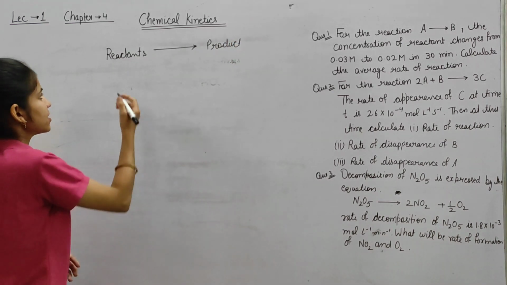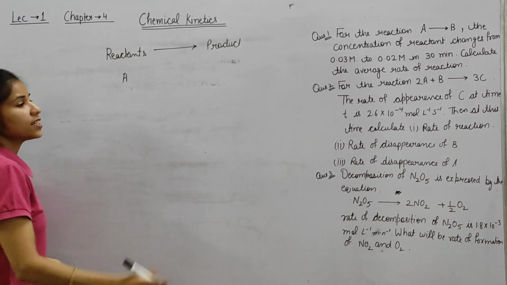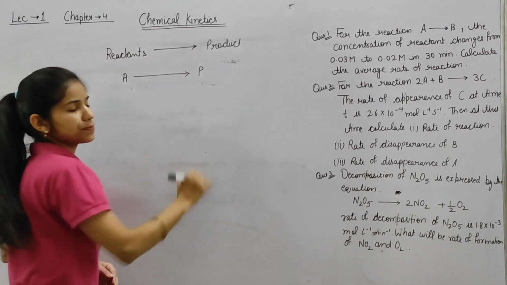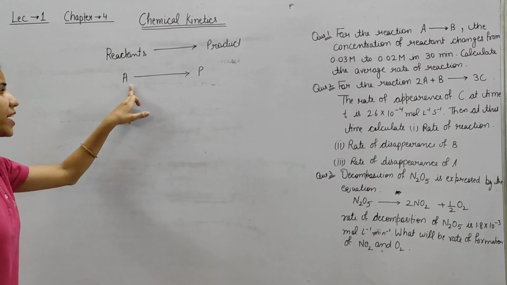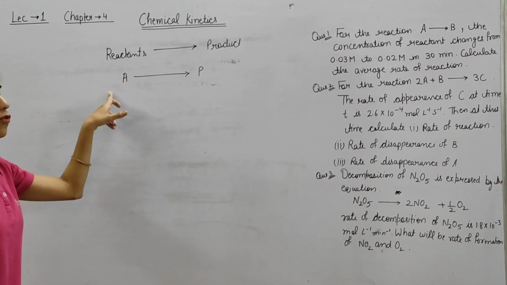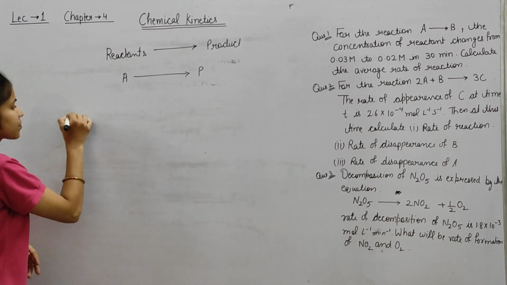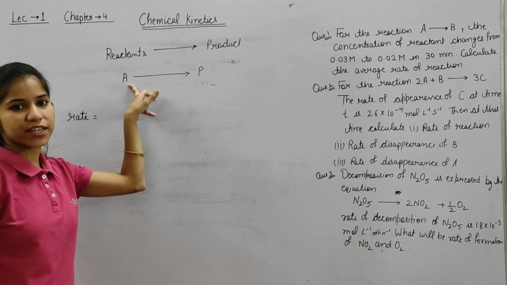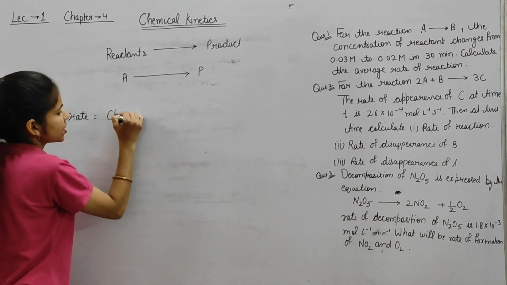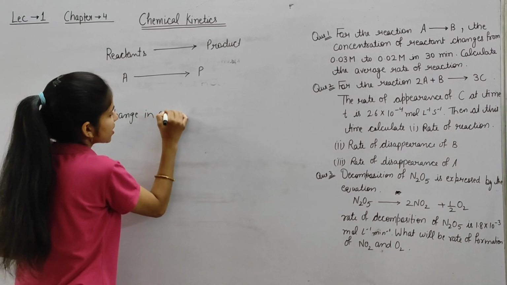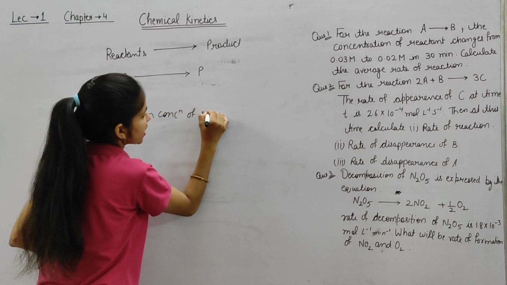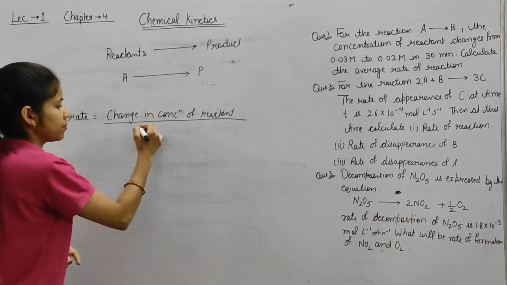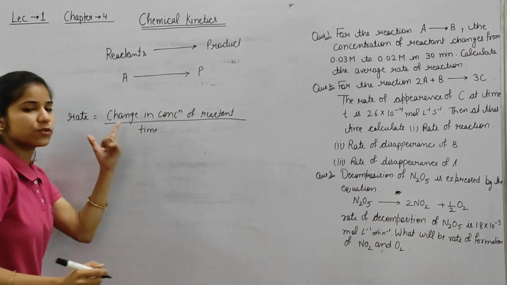So let us say A is the reactant. After some time this is converted into product B. So A is our reactant. So we can say, what is rate? Rate is equal to change in concentration of reactant with time, or per unit time we can say.